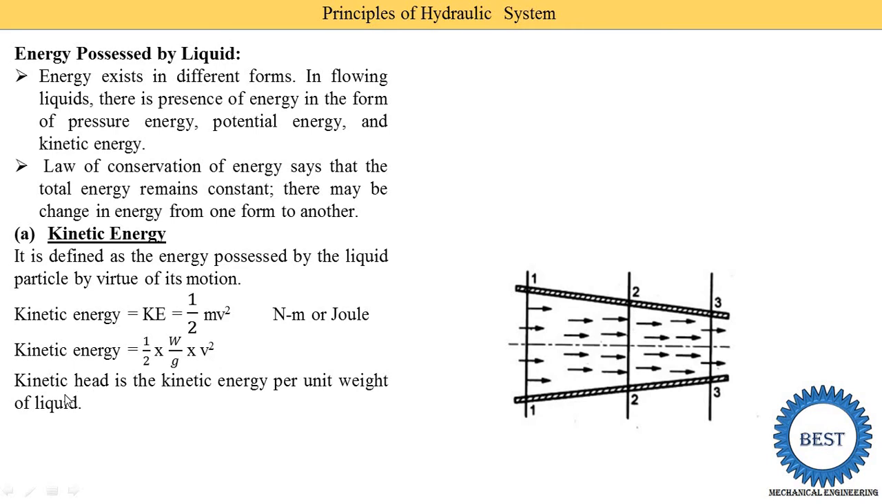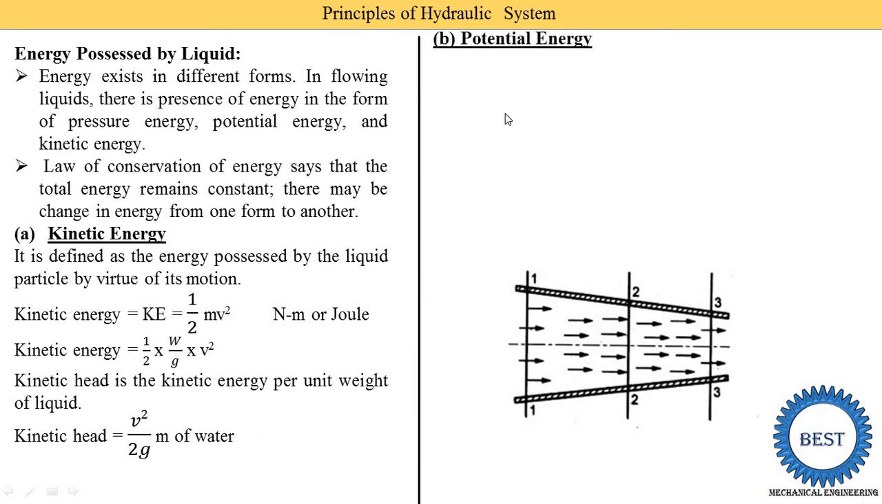Then after that we write the kinetic head equation. Kinetic head is the kinetic energy per unit weight of the liquid. When we divide the kinetic energy equation by weight, we get the equation of the kinetic head. Weight and weight cancel, so kinetic head is equal to v²/2g meter of water. So the unit of kinetic head is meter of water.